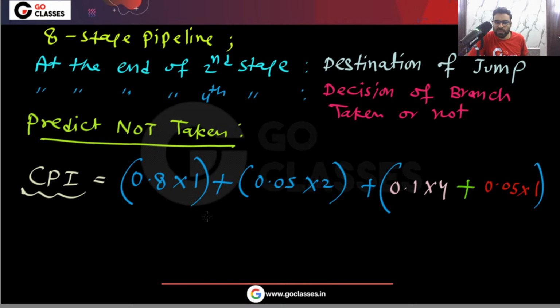So you can calculate this value. That will be your CPI. I hope you understood this.